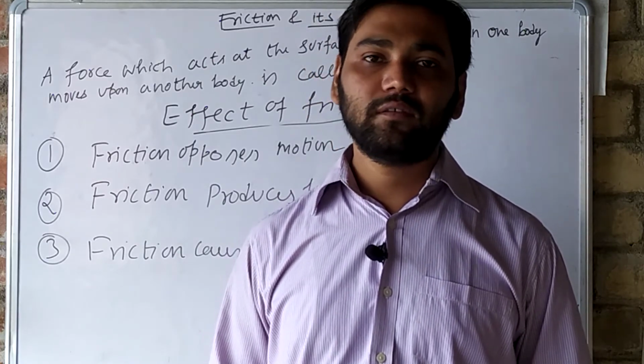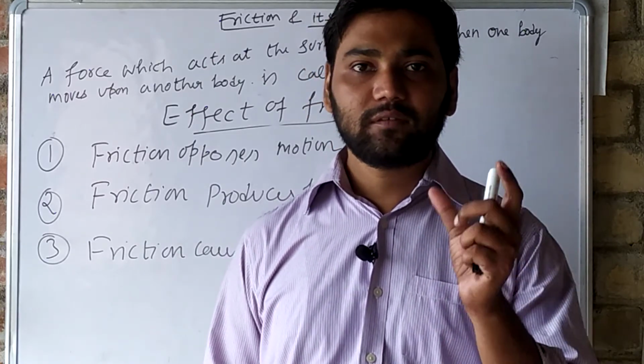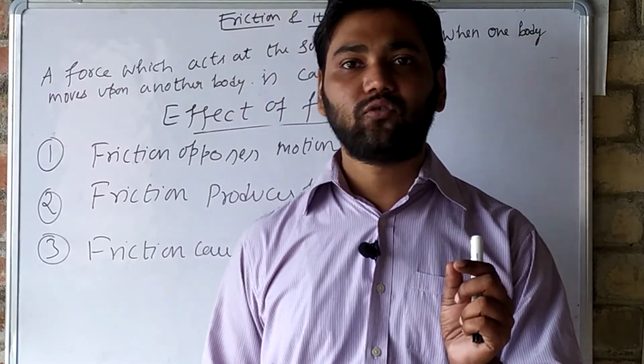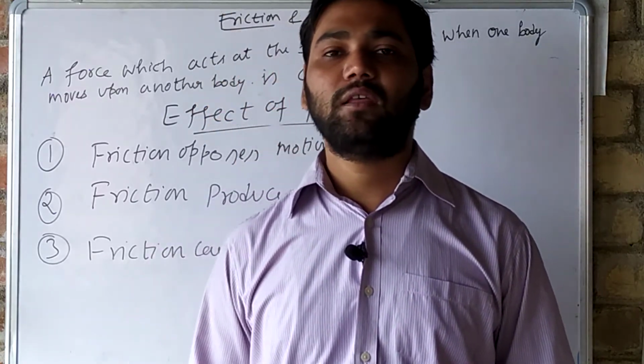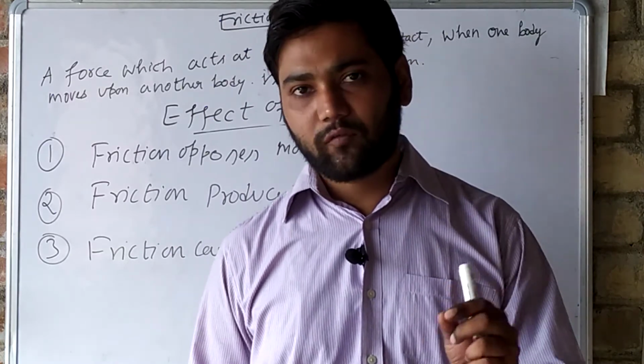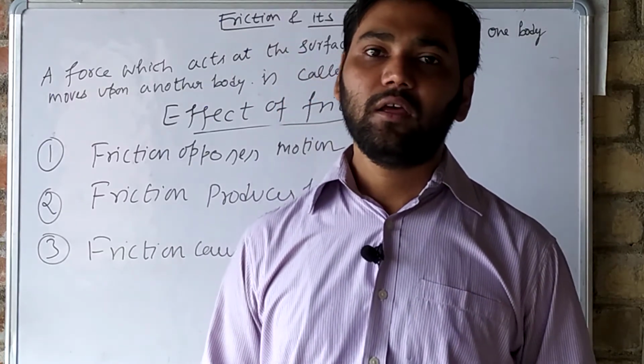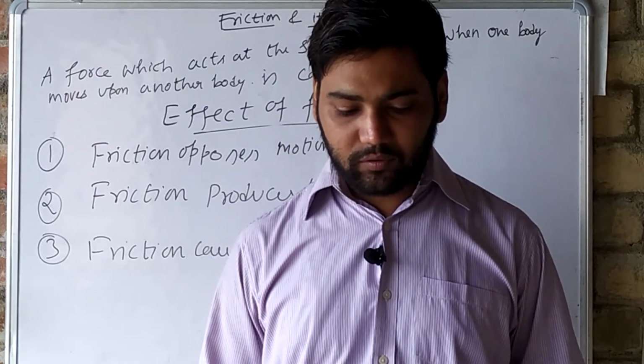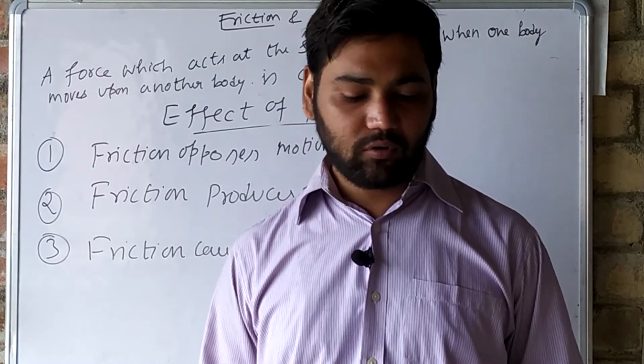There is not much friction in silk because it is slippery. Why? Because that silk thread, the silk is actually slippery. Because of that there is less friction, and because of less friction the knot gets wound up easily. Understand? Fourth, it is the force of friction which holds nail and screw in the wooden furniture.